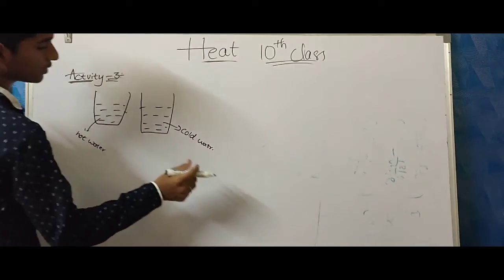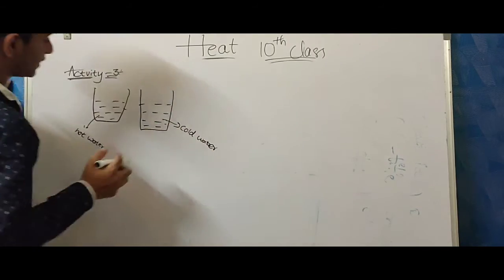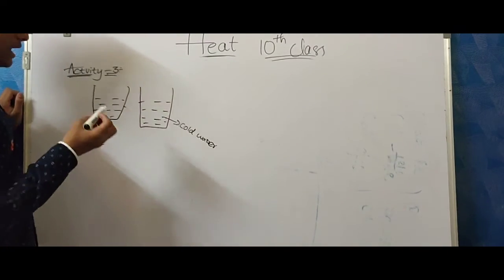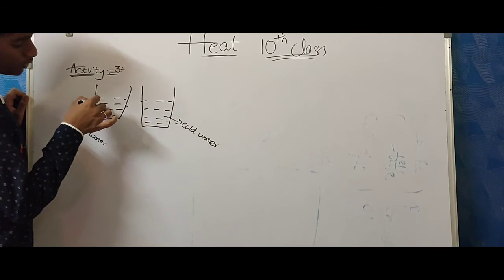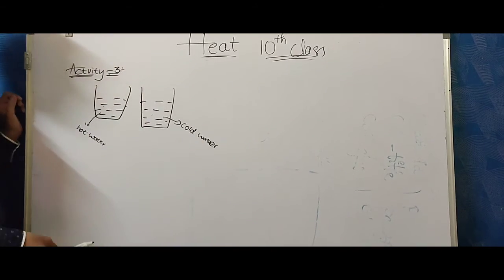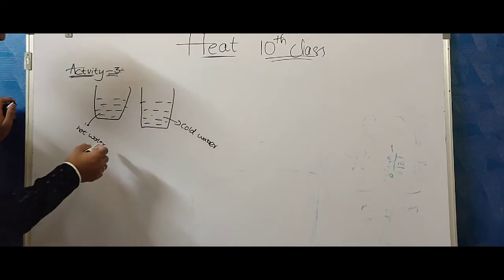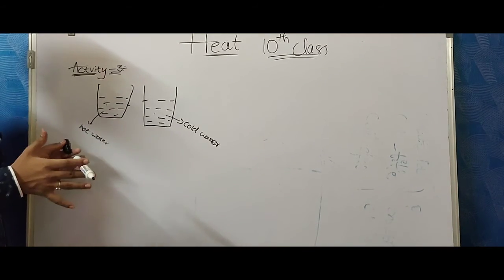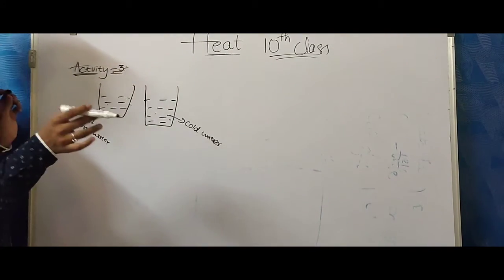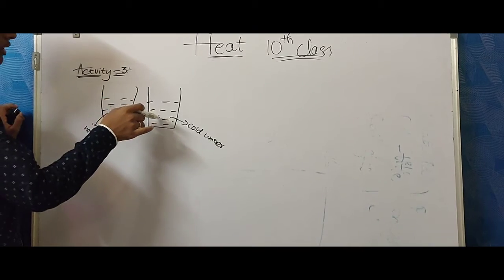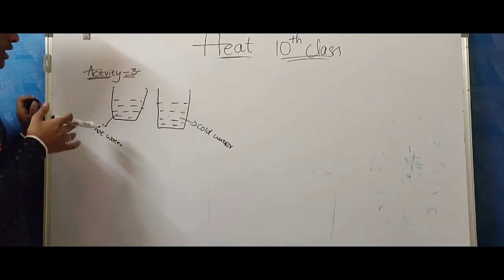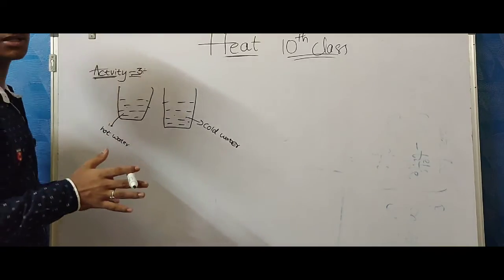Now take food colors and add to the hot water and also to the cold water. We can see the food colors are jiggling. It means they are moving in random motion. Compared to cold water, in hot water the food particles are moving very fast.